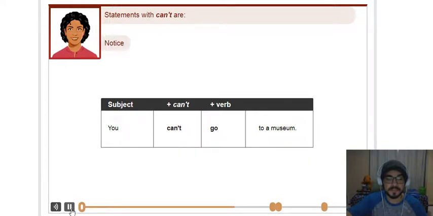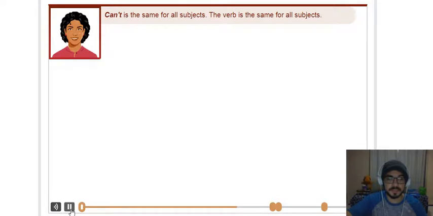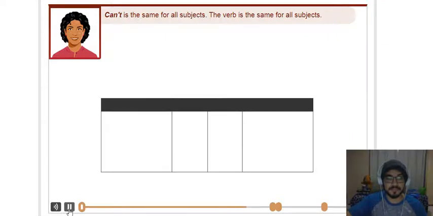Notice, can't is the same for all subjects. The verb is the same for all subjects. I can't go to a museum. You can't go to a museum. He can't go to a museum. She can't go to a museum. We can't go to a museum.